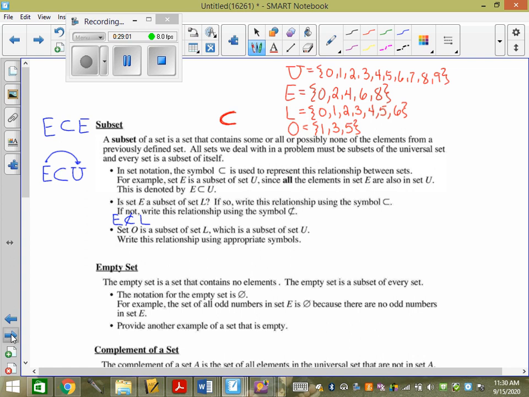Is O a subset of L? Is everything in O in L? 1 from O is in L. 3 from O is in L. 5 from O is in L. So is everything in O in L? Yep. So this is true. O is a subset of L.